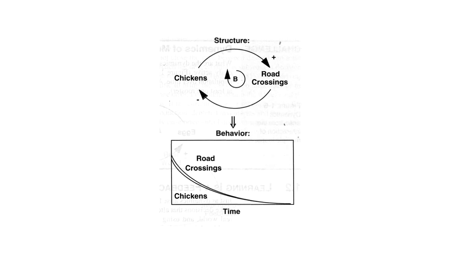And we're going to come back to the chicken example here in just a few slides. But that's the basic structure of causal loops. In the simplest sense, you have a thing.